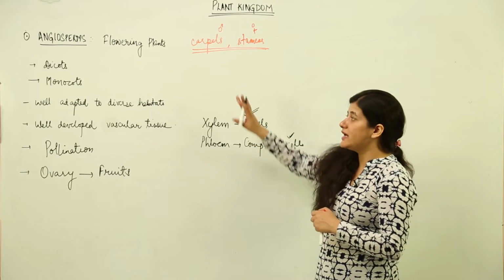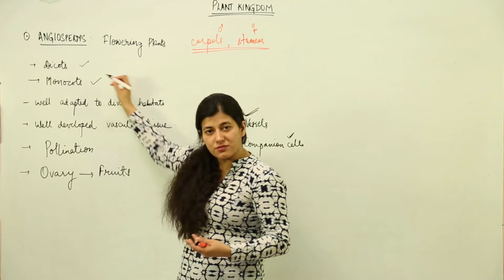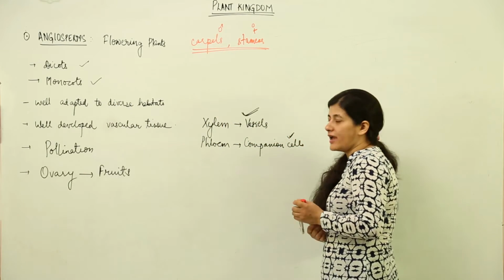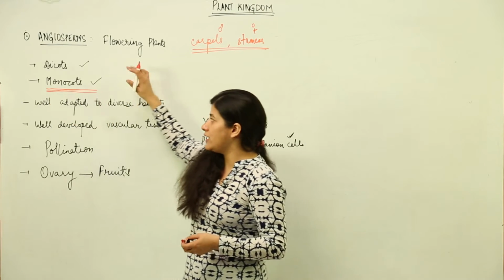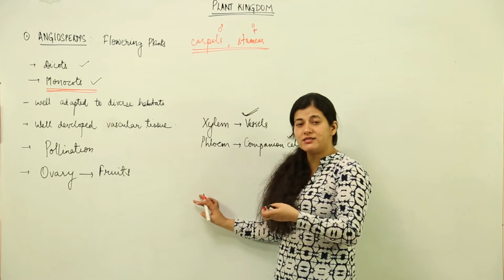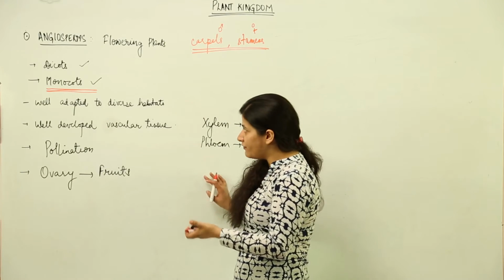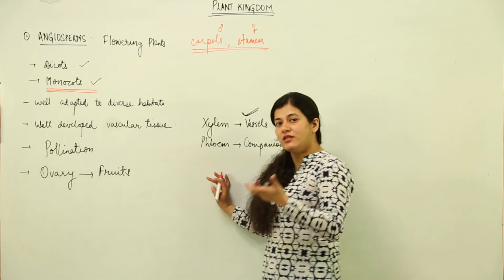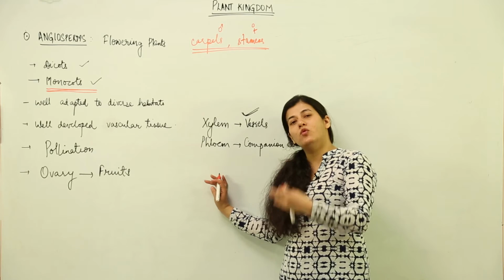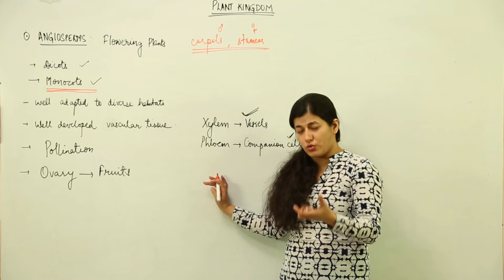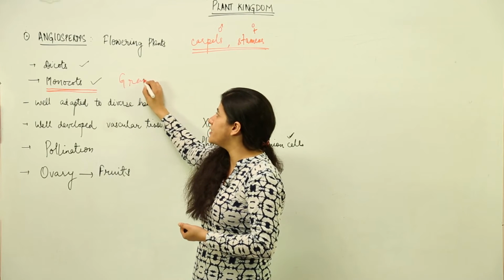Now these angiosperms are divided into further classification. One is dicotyledony and the other is monocotyledony. Now what is the difference between dicot and monocot? You have to remember one thing, that monocots lie as the most advanced plants in the plant kingdom classification. They are most advanced, most diverse, and in the evolutionary course as well, if we study the phylogenetic classification, monocots are the most recent ones. When we say that they are most recent ones, that means we are referring to those plants which are most advanced. And when I say monocots, I am referring to the grasses which are present.